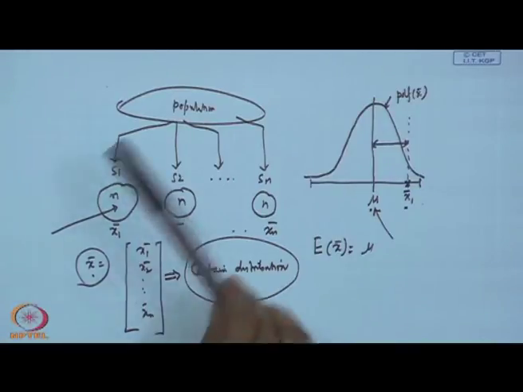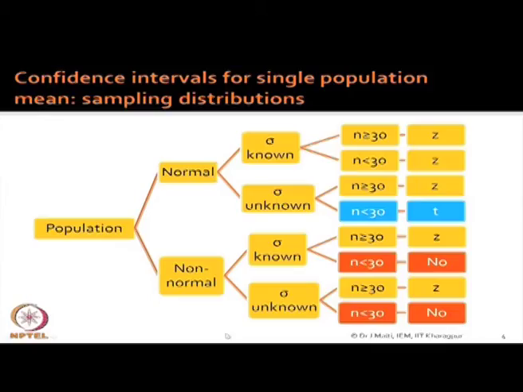Now, come back to the slide here. What will happen ultimately? Population can be normal and non-normal. Now, if you sample from a normal population with sigma known, and the sample size whether small or large, that is not a problem, not a question at all, then you will follow Z distribution. What quantity will follow Z distribution I will discuss, but please remember that if your population is normal and sigma is known, irrespective of the sample size,